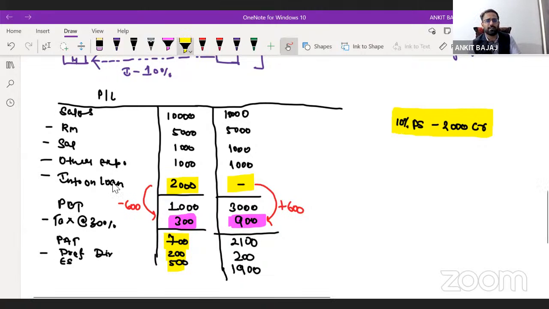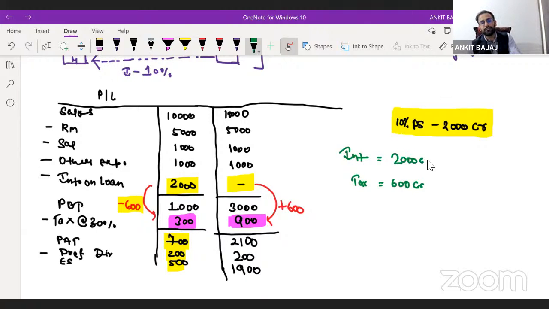The company is able to save 600 crore rupees tax, right? Why? Because the company is paying interest. So when the company is paying interest of 2000 crores, the company is able to save tax of 600 crore.